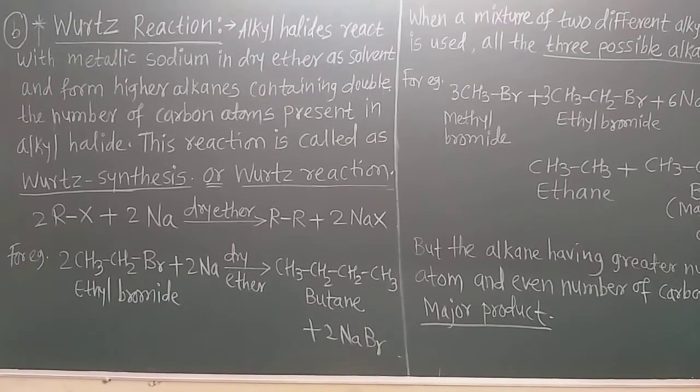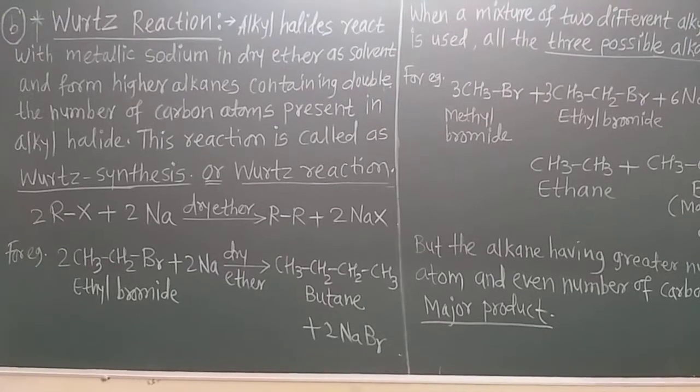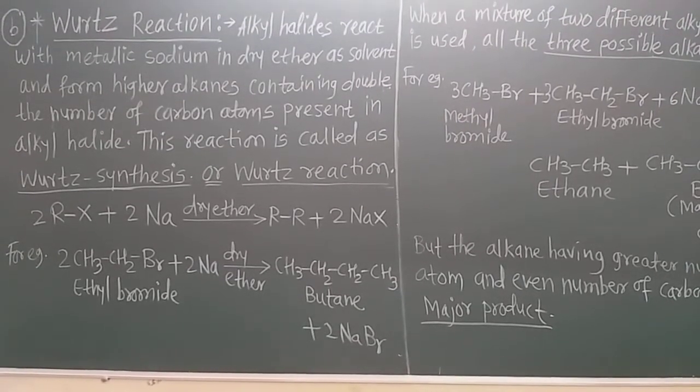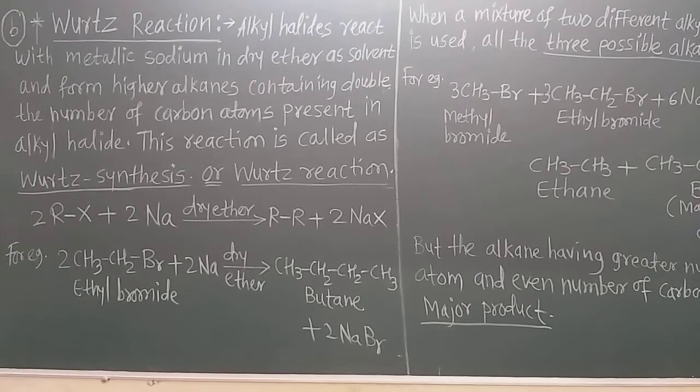Now students, let us learn the second reaction of alkyl halide with an active metal, and here the active metal is sodium. The first reaction where the active metal is magnesium, we already learned. Now this is the second reaction.